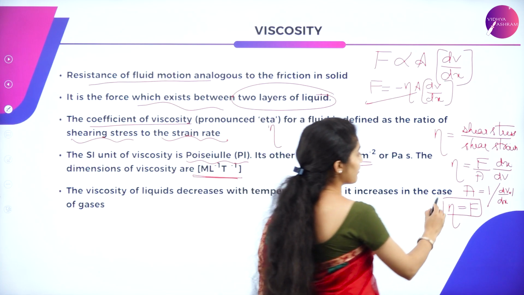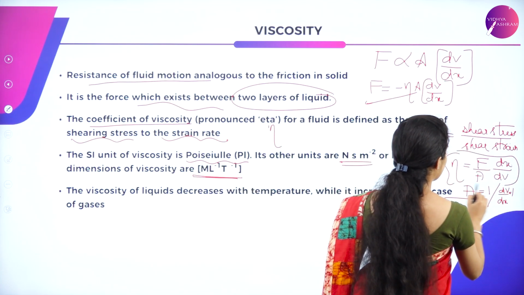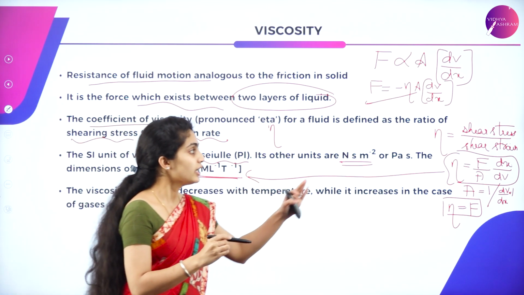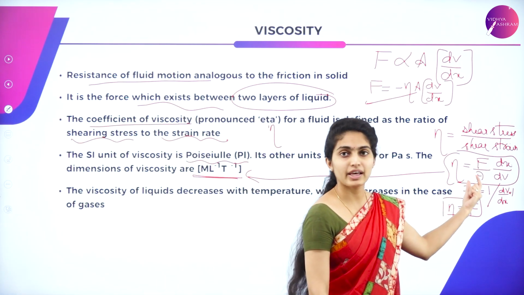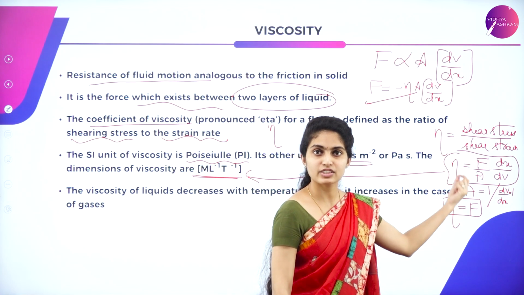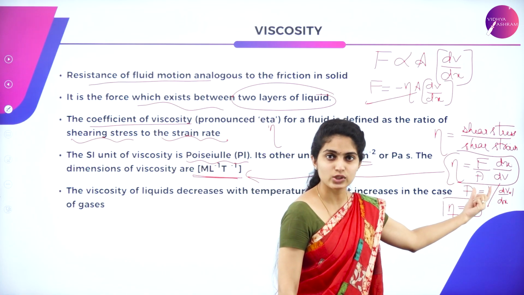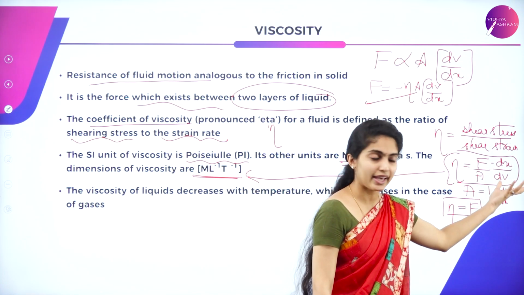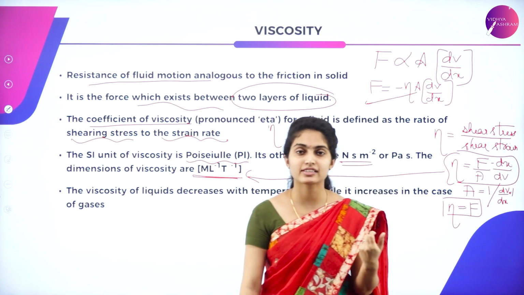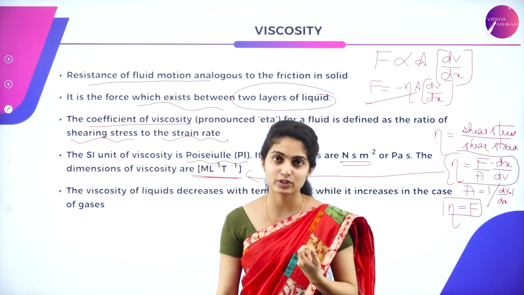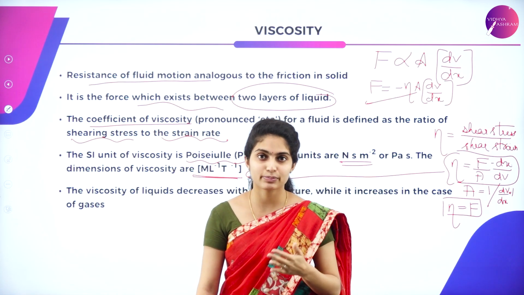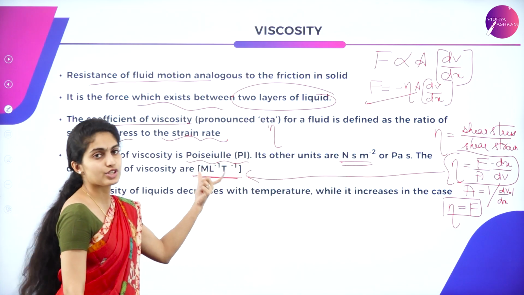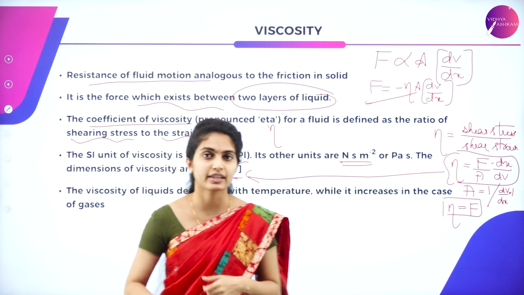Using the equation, apply force, and for area it is length into length, L square. For the displacement dx it is L, and dV is the change in velocity, which is dx by dt. Finally you get the dimensions M L minus 1 T minus 1.